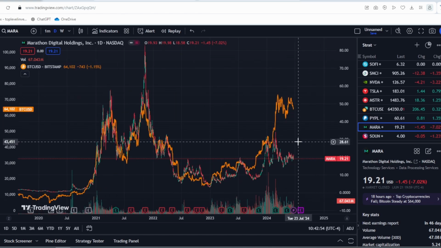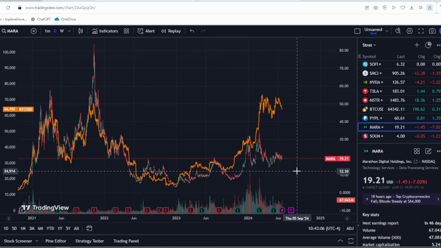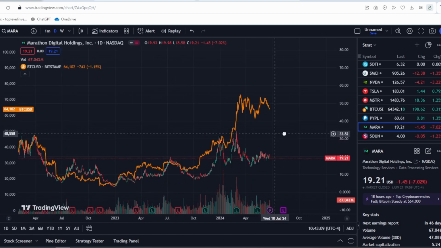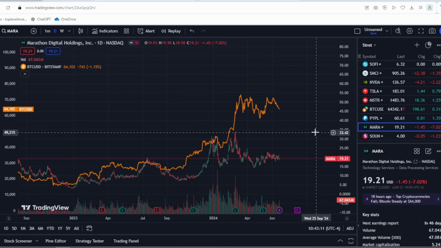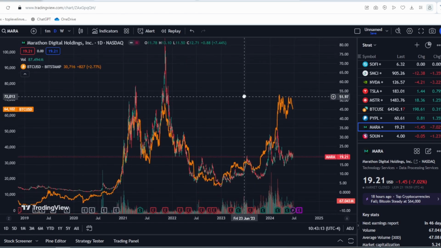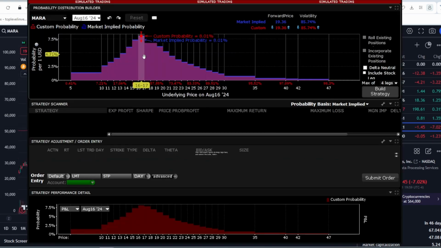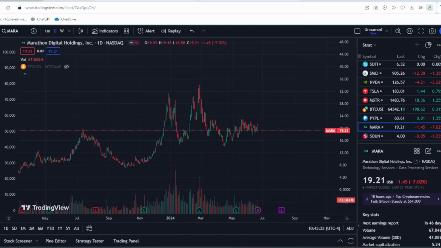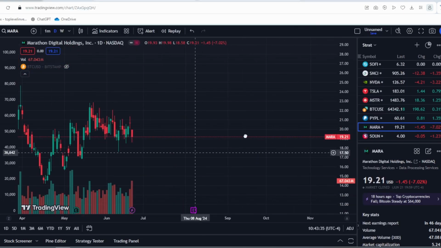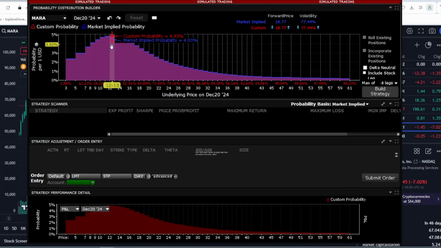Once again, the question arises, can Marathon Digital stock reach Bitcoin's levels, potentially rising to $40 or $50? Given its lack of growth during Bitcoin's surge, the potential seems limited unless significant news triggers such a rise. Let's examine the market's forecast for further insight. The market predicts that by mid-August, the stock will be valued between $16 and $18, indicating a slight decline by the end of summer. Looking at the year-end forecast, the stock is expected to be between $12 and $14, with the highest probability of it settling in this range.